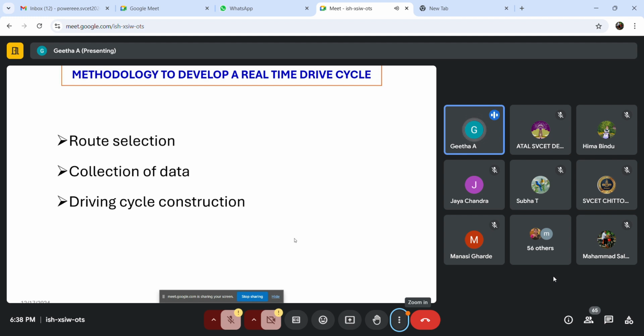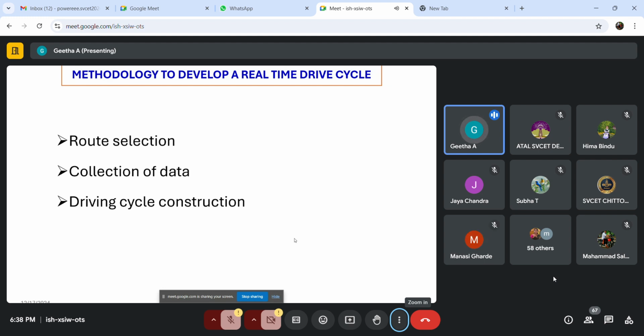Then suppose I'm going to design a vehicle for my own institute. Let me assume I'm going to design an autonomous vehicle which is solely designed for running in my own institute, right? Then I can't use the driving cycle provided by the government, like a standard driving cycle, right? In such cases, we should have our own driving pattern, right? For that, we have steps.